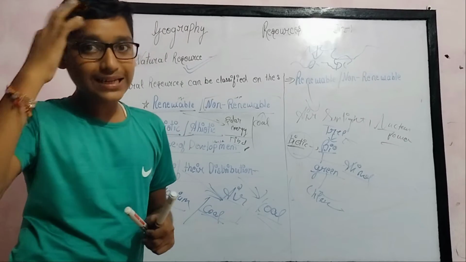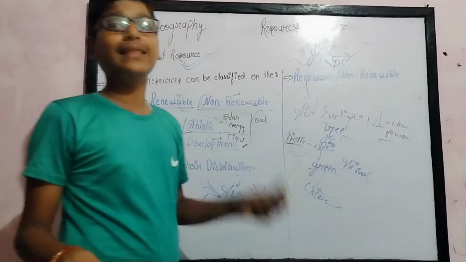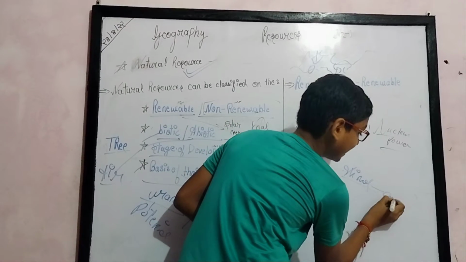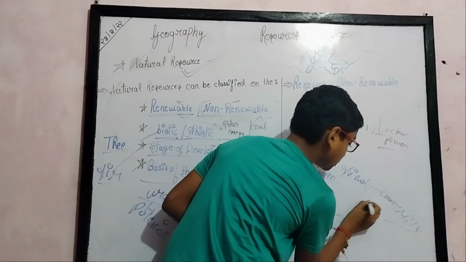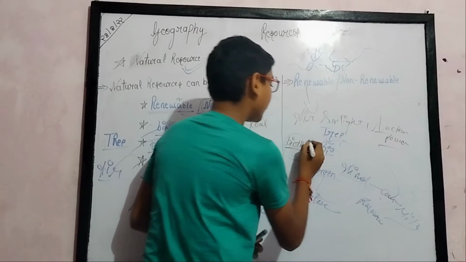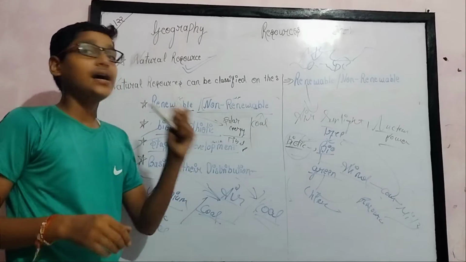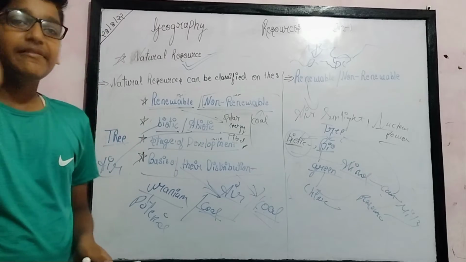Another example of a biotic resource is animals. A cow is a living being, and from the cow we get milk, and milk is a resource. So the cow is biotic. Cows, animals and trees are biotic resources, that is, living resources.